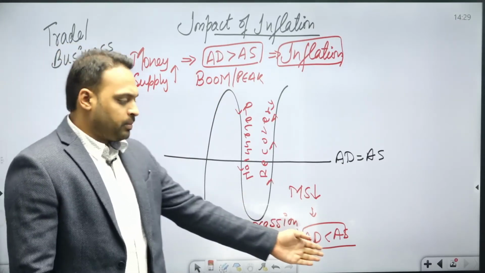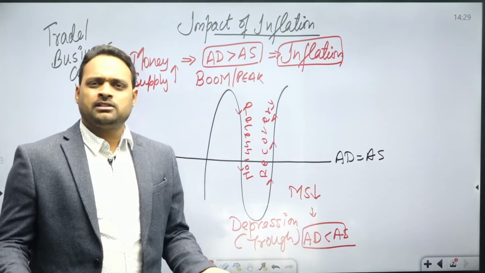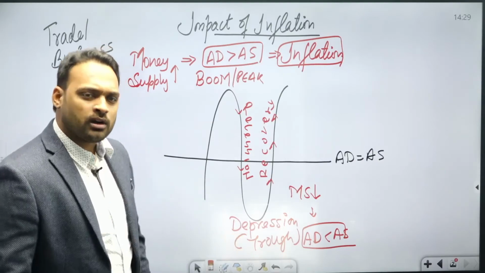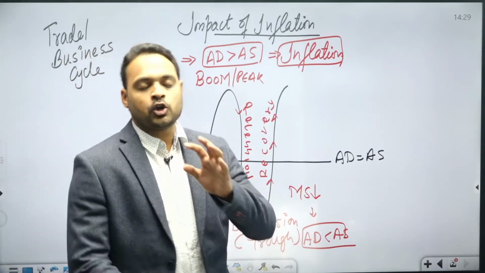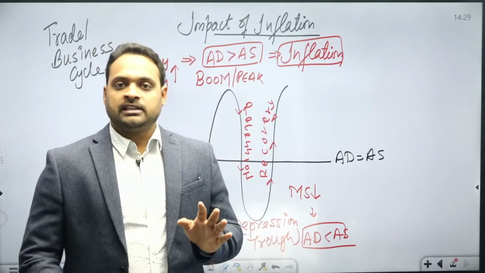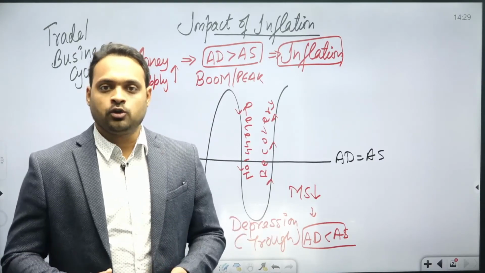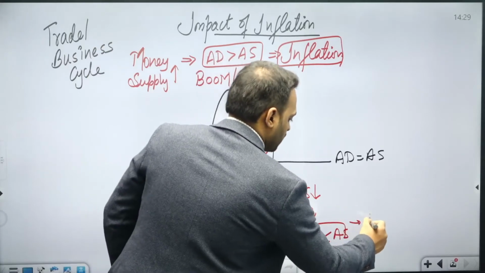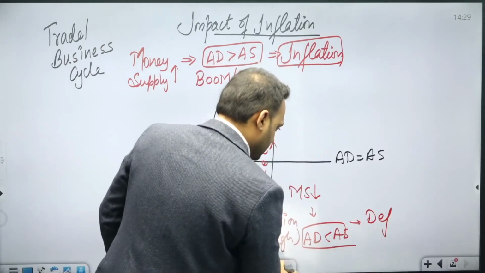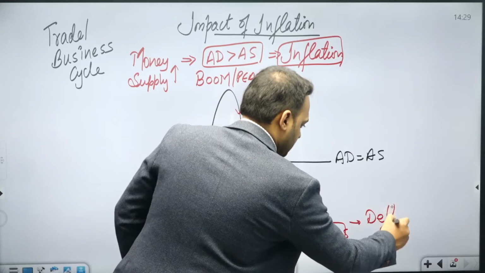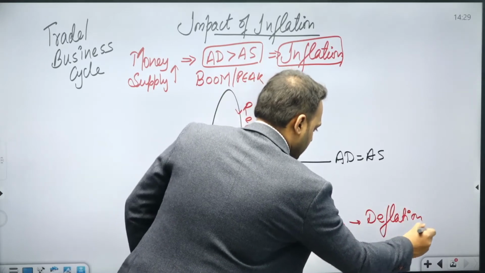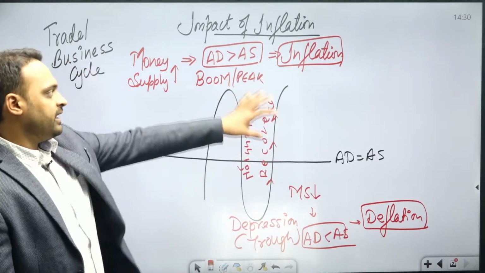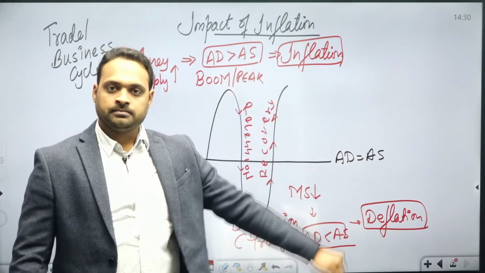And now, if the demand is less and the supply is more, what does that mean? The people are not demanding any commodity because their pockets are not allowing that, because they do not have any liquidity with them. That's why there is a situation called deflation in the economy. So here we will discuss the impact of inflation and deflation, right?